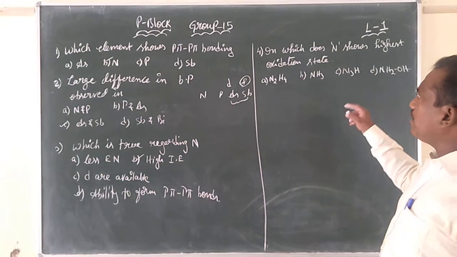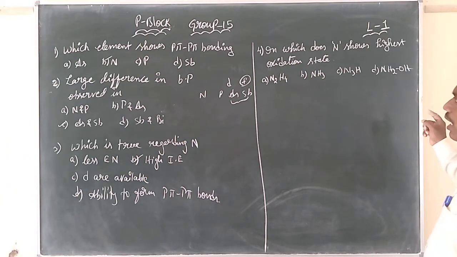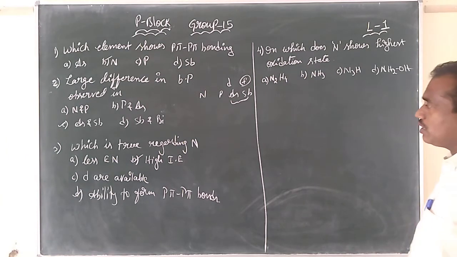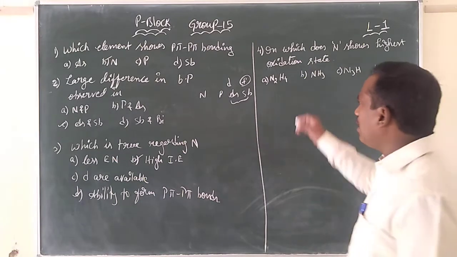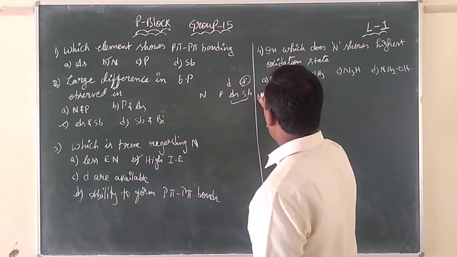Now coming to the question: in which does nitrogen show the higher oxidation state? How to find out the oxidation state, children? For example, you take N2H4.